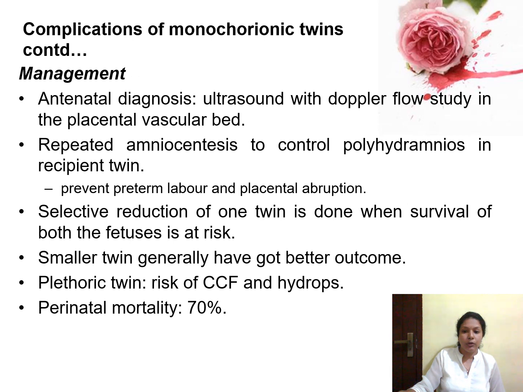Usually the small twin will have a better outcome when compared to the large twin, or the baby who is receiving the blood, because the baby who is receiving the blood will have hypertension, polycythemia and other features, and this baby may get congestive cardiac failure, and may get hydrops fetalis also. So the baby who is receiving blood is known as the plethoric twin. And the perinatal mortality rate is 70% in the case of the baby who is receiving the blood, or in the case of the plethoric twin.